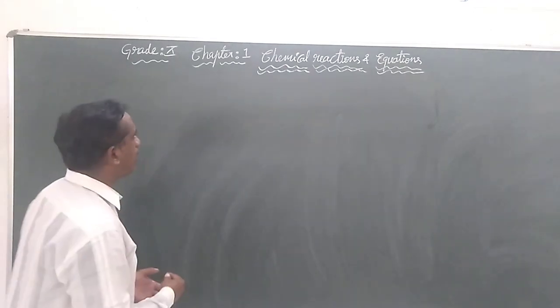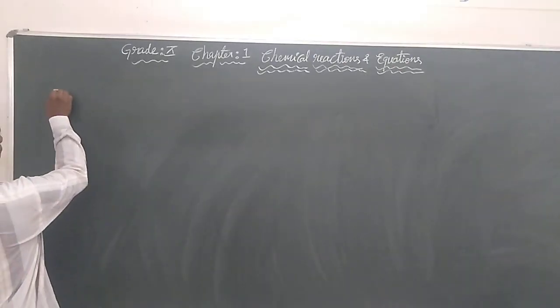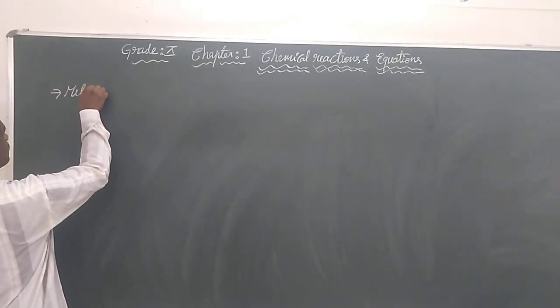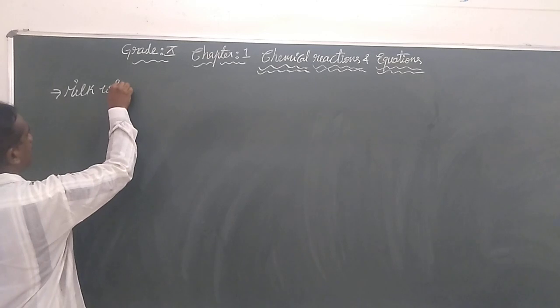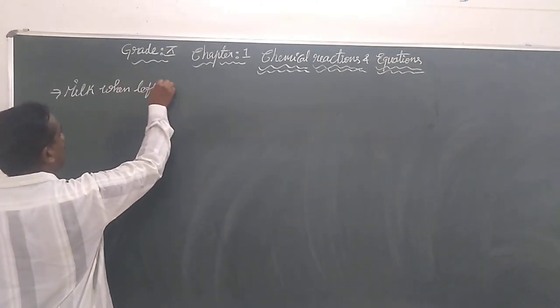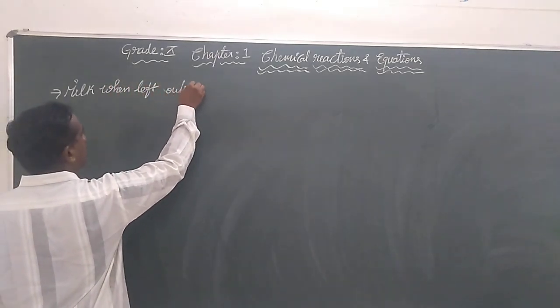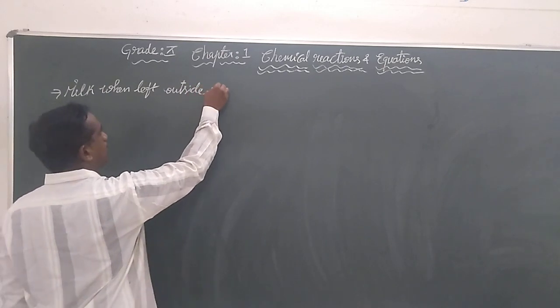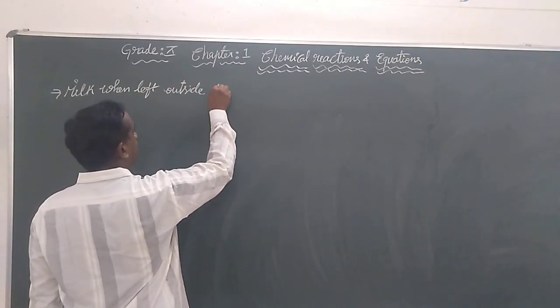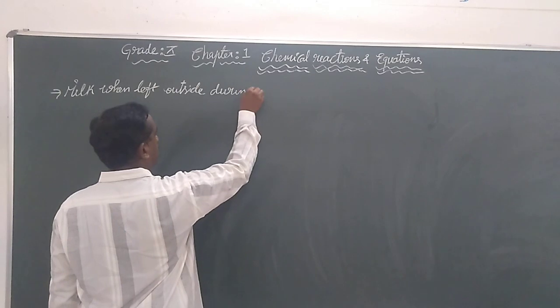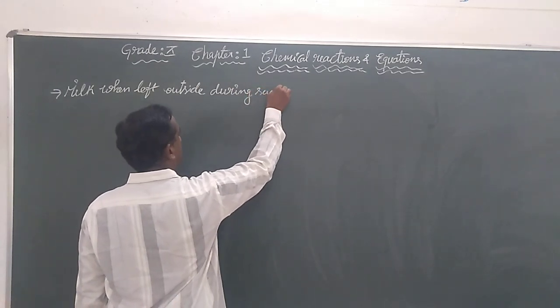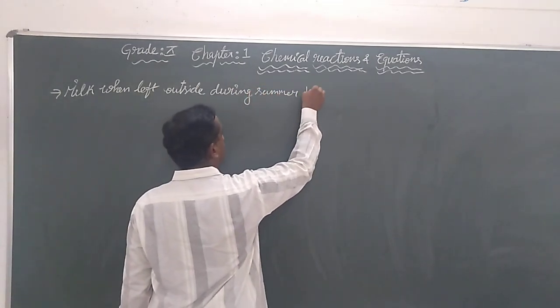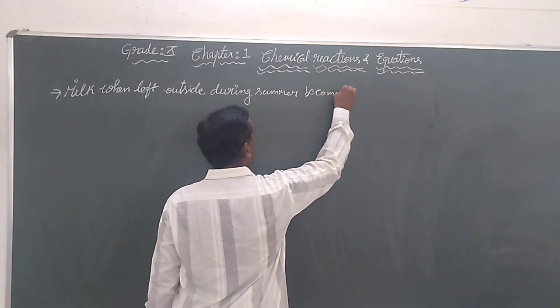So the points we observed here are: milk, when left outside during summer especially, becomes sour.